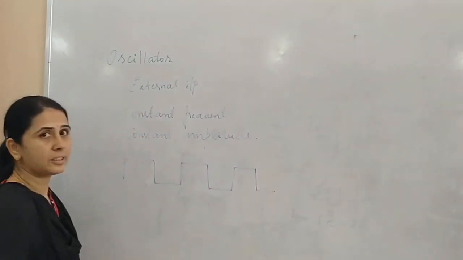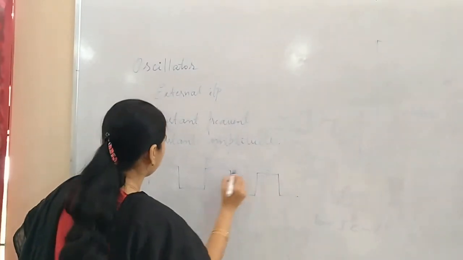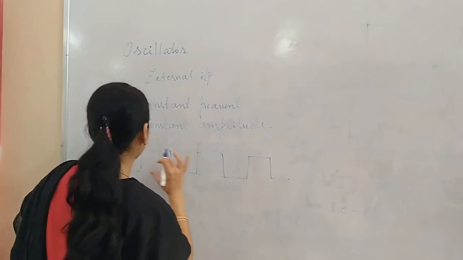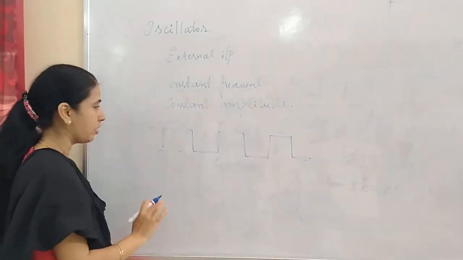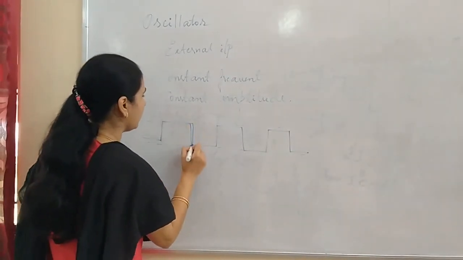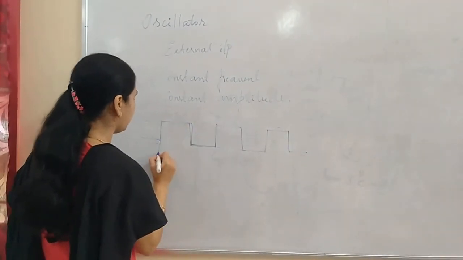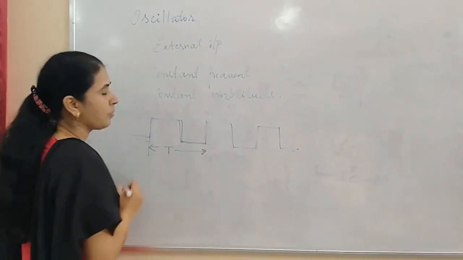This is called a sustained oscillation. You can see that the height of the waveform is the same everywhere, that is, it has a constant amplitude. Amplitude is nothing but the height of a waveform. So constant frequency, in the sense, this is one full cycle. High and low together is one full cycle. We call it T, the time period.